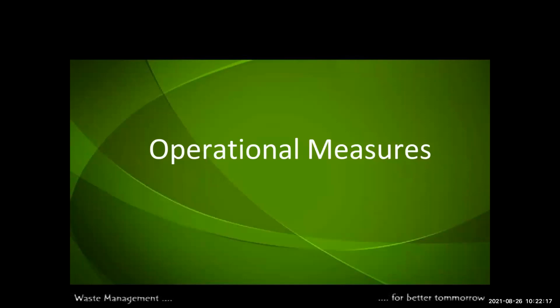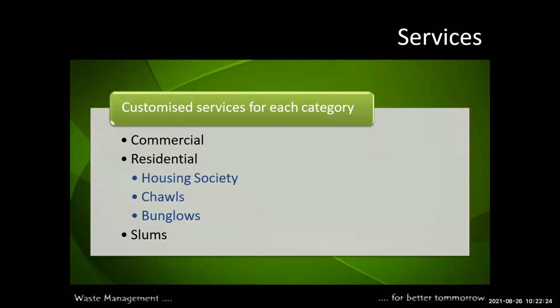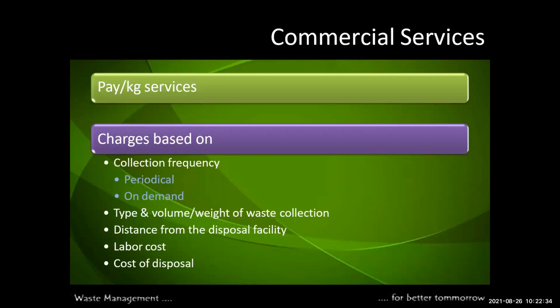And then operational, how to make the operational parts. This is the collection and transfer of waste. Okay, and these are the services provided for each category. Commercial, and residential, which covers housing societies, chawls and bungalows. Okay, and slums. And the commercial service is pay per kg. The charge is based on collection frequency, periodic and on demand, type and volume, weight of waste collection, distance from the disposal facilities, labor cost and cost of disposal. This is the commercial service provided under the PPP model.